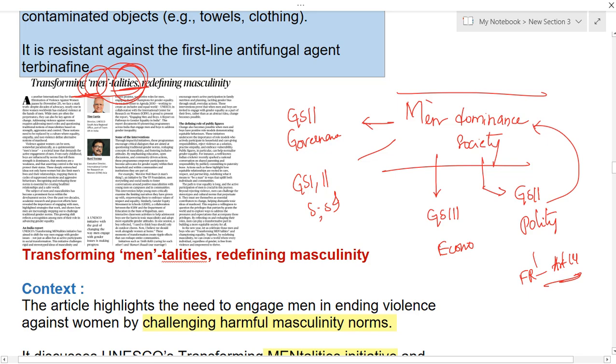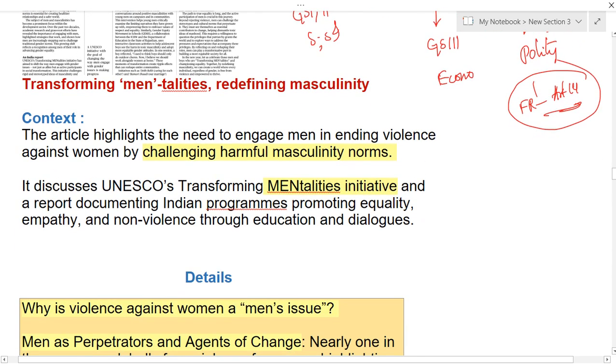But here we are seeing that male dominance is violating article 14 of the Indian Constitution.